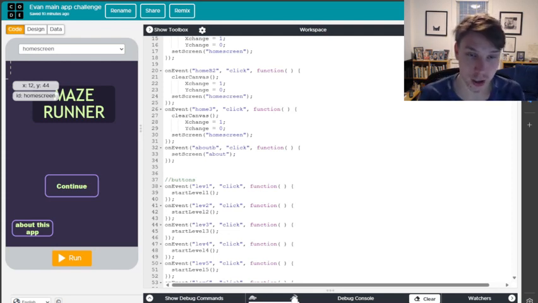For my Maine App Challenge submission, I created a video game called Maze Runner. Maze Runner is a game where you control a player character, which is a little white circle, through a maze to try and get to a green square to win.